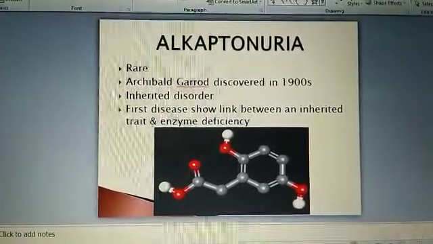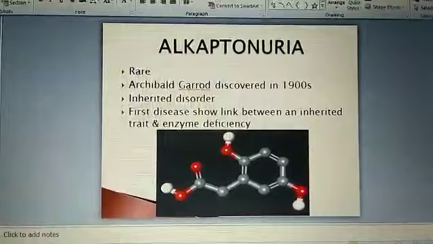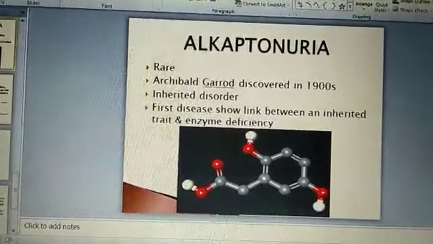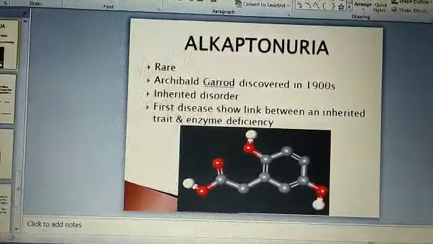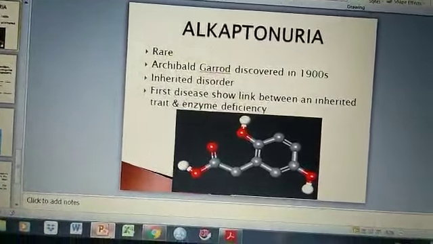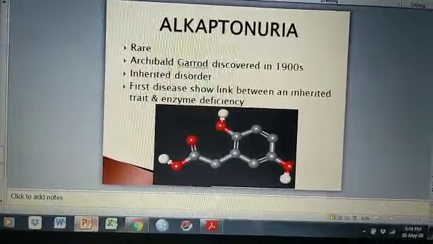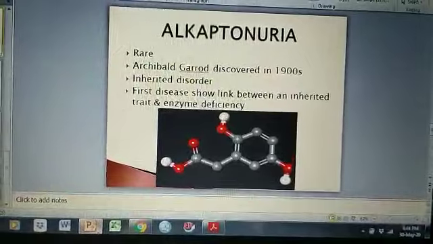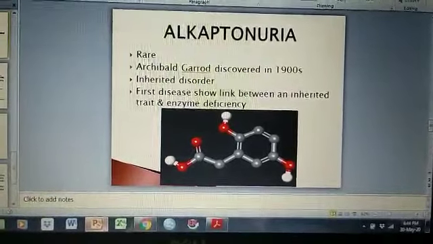The next one is alkaptonuria. Alkaptonuria is a rare metabolic disorder involving a deficiency in the homogentisic acid oxidase enzyme. It was first discovered by the scientist Archibald Garrod in the 1900s. It is also an inherited disorder.